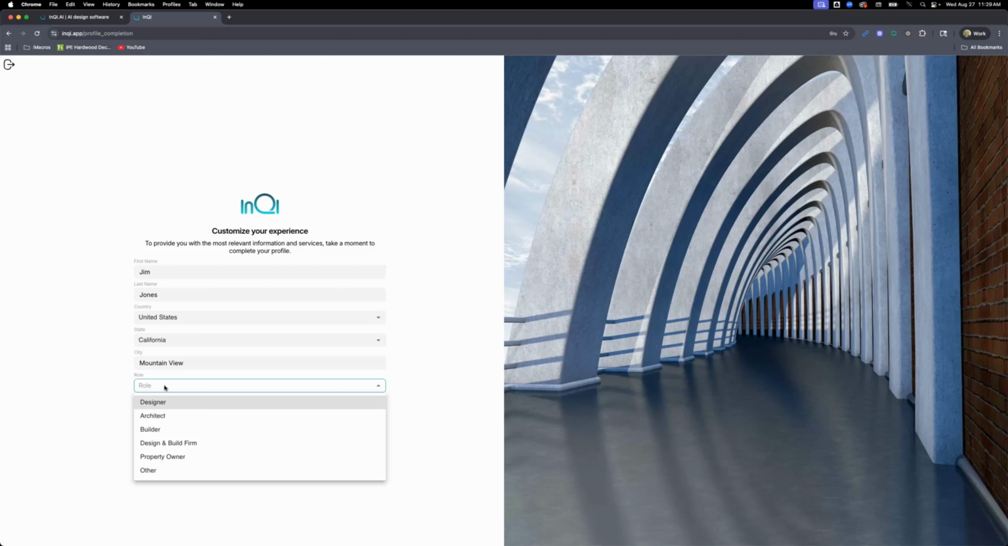It is important to answer the questions correctly. However, at a later time, you can change and modify. So when you click on Save, basically now your profile is set up and you have logged in to the account.